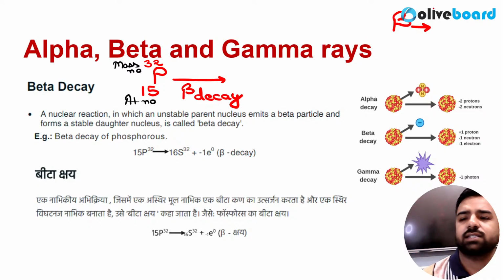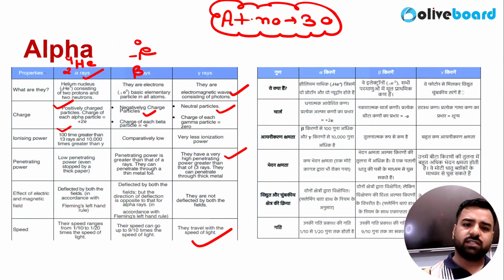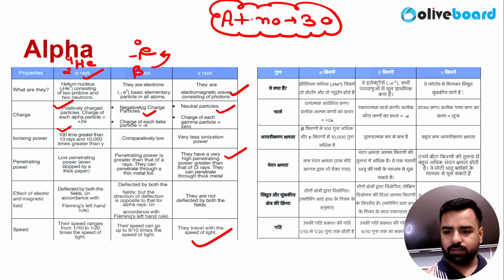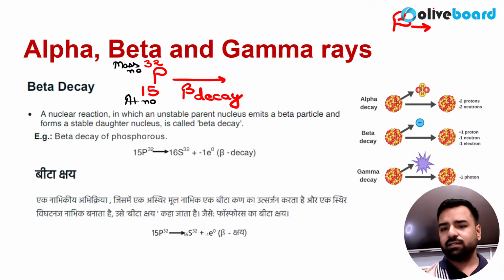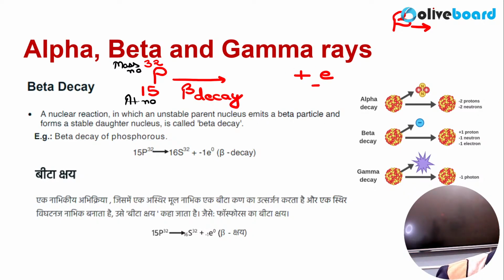Okay, can you please help me out? Beta ray is what? Is it the helium nucleus or is it the electron? What is beta? That's correct, Siddharth. Guys, please tell me what is beta? It's equivalent to the electron, and it's mentioned here also: beta ray, electron, right? Now we can link it with the basic example. Since it is an electron, here an electron will be emitted. So, -1, 0.